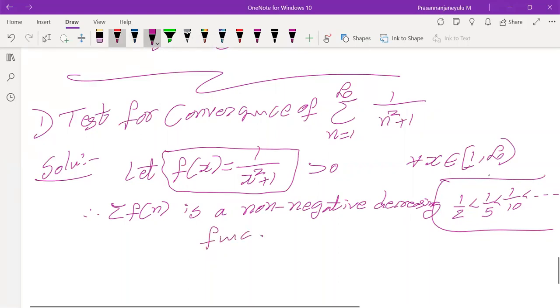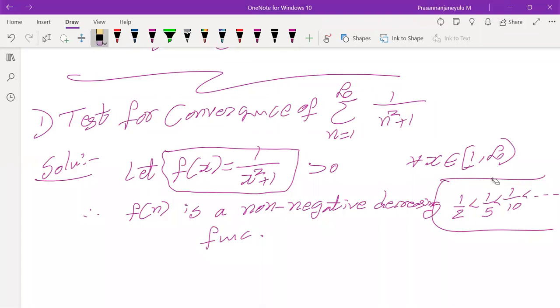So simply I'll mention f of n, not required to mention summation f of n. Okay, so this is the thing. Now, what is the next step we need to observe? Can we find the integration of un, that is our f of x?